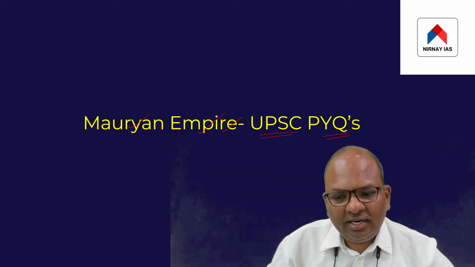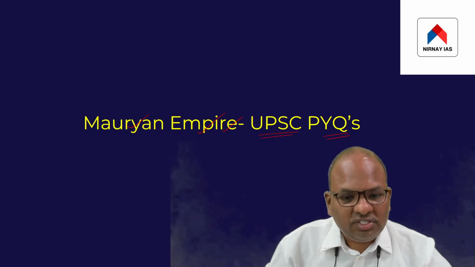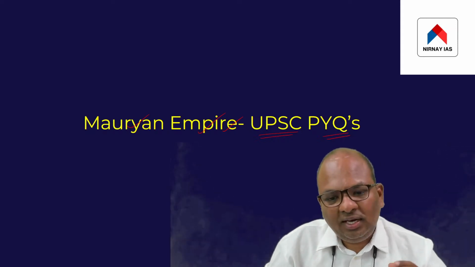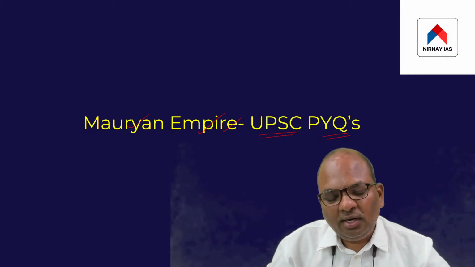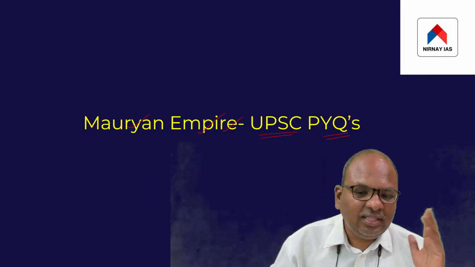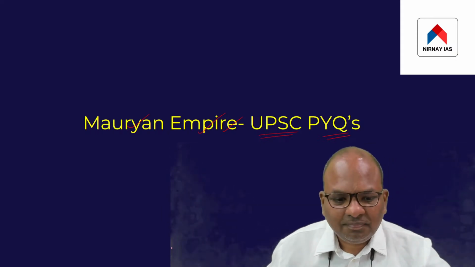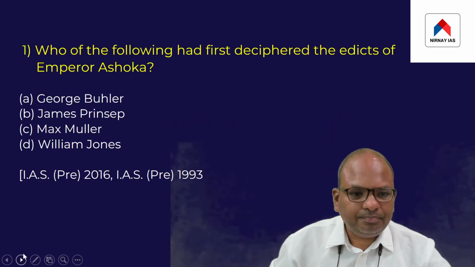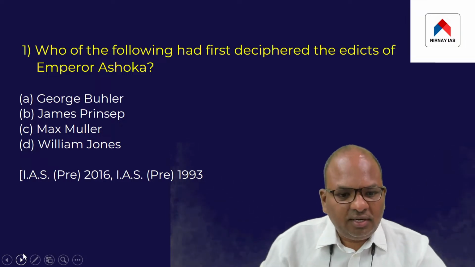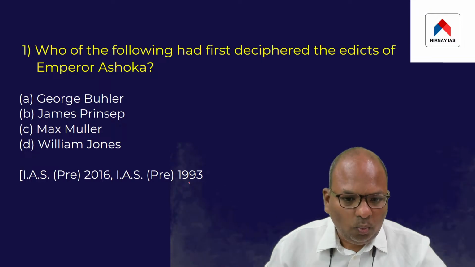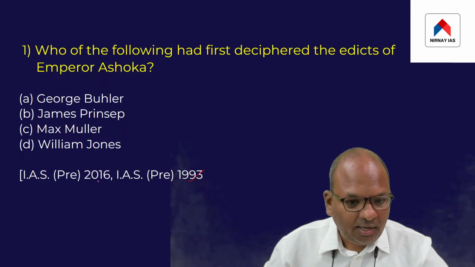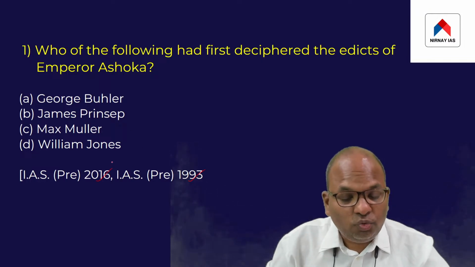In this session, let us take a look at some questions asked by UPSC in the last 30 years. The first question was in fact asked twice by UPSC, once in 1993 and once in 2016.